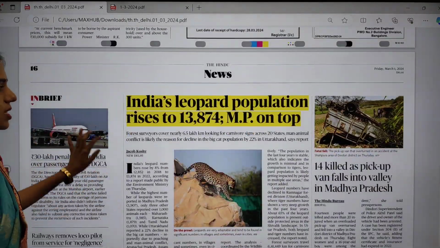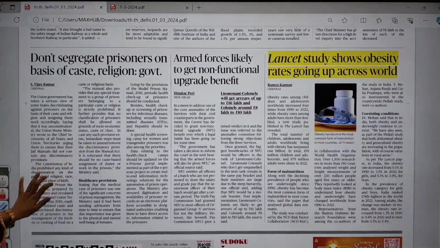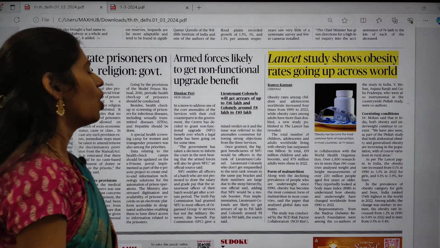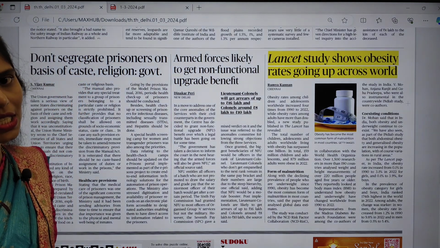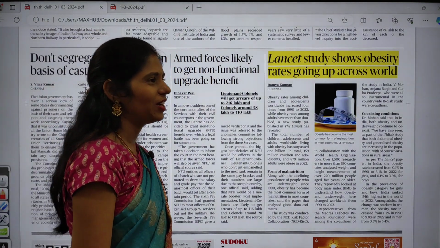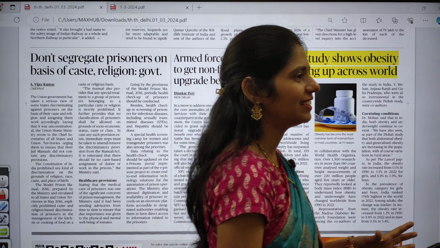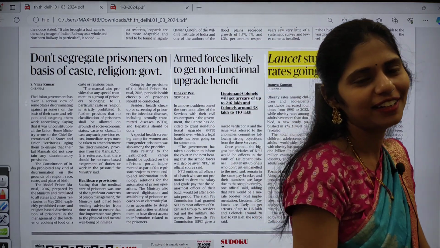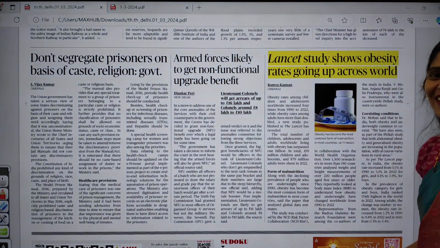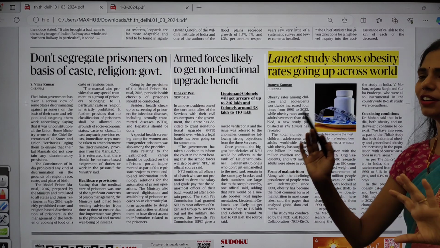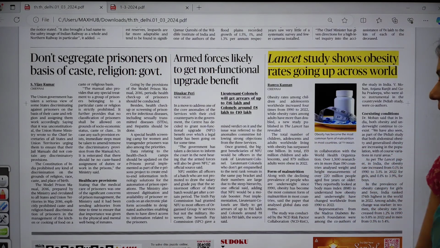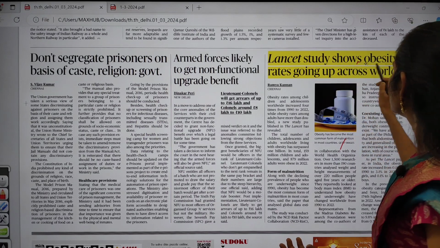And I discussed this leopard population topic, and there is one more interesting topic, that is the Lancet study showing obesity rates going up across the world. So across the world there is an increase in obesity. So I want to share one thing, like I have a dream to become very fat, but unfortunately it's not happening. Okay, but some people don't even want to become fat, and they become fat day by day. So that is one example, this is obesity.